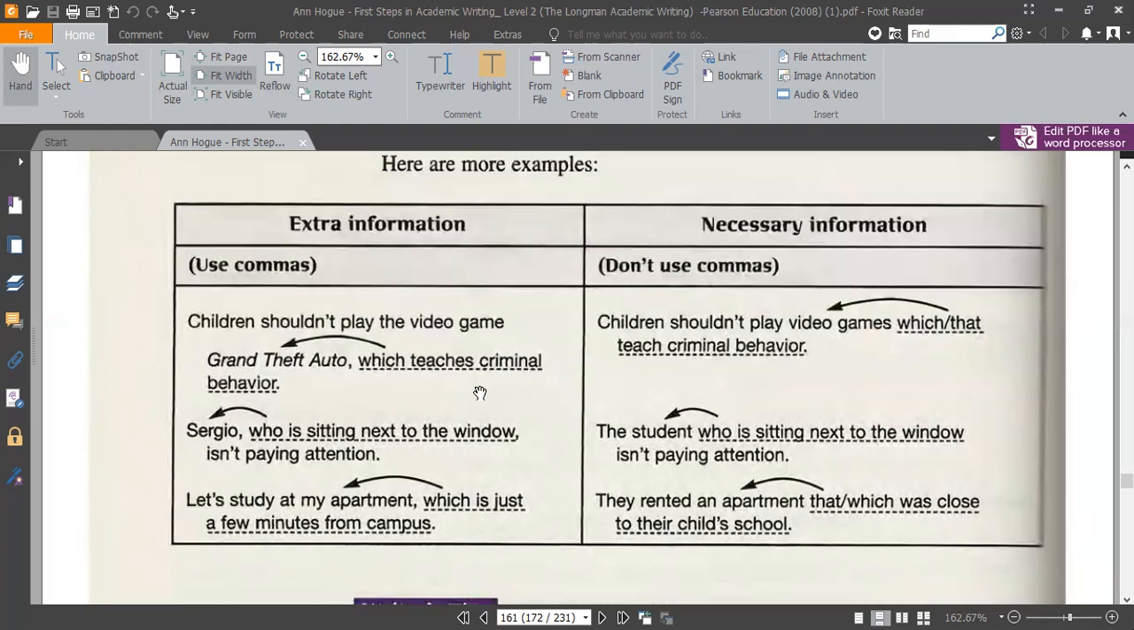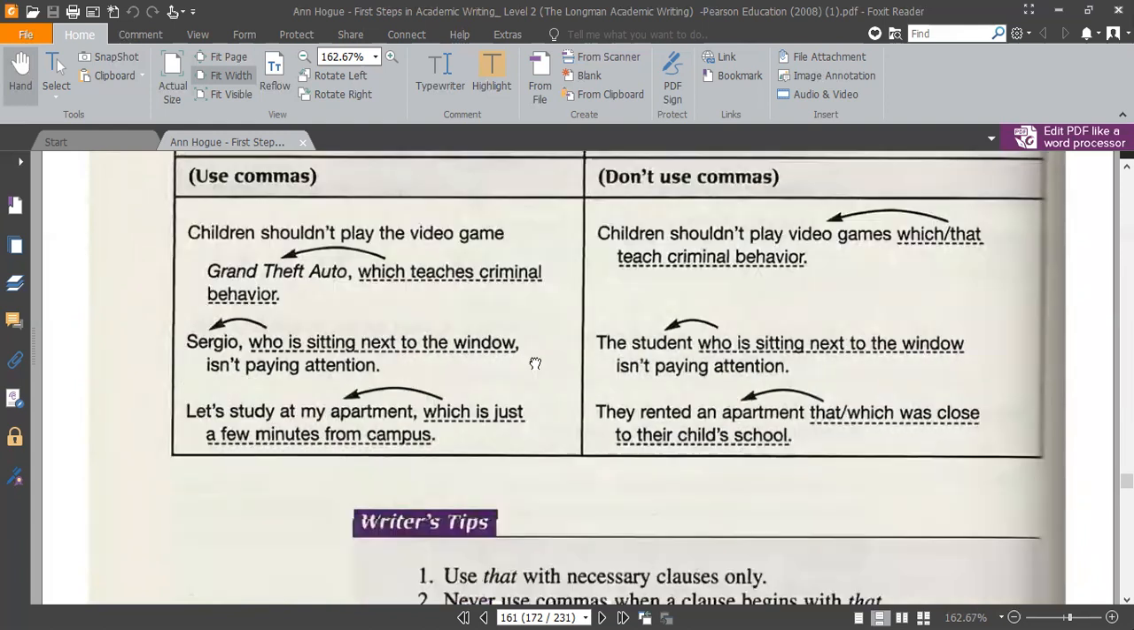Now, you don't use comma for the information which is very, very necessary. For example, children shouldn't play video games which or that teaches criminal behavior. Because there are many video games. Some of them are good, some of them are bad. So which is bad, children shouldn't watch them.